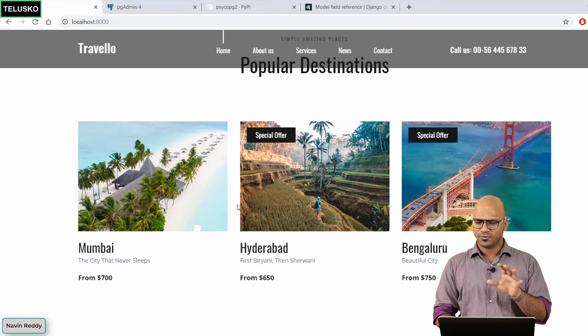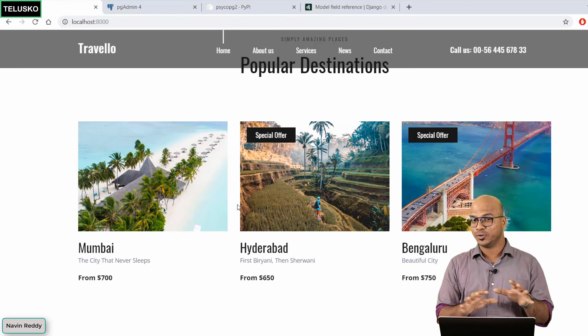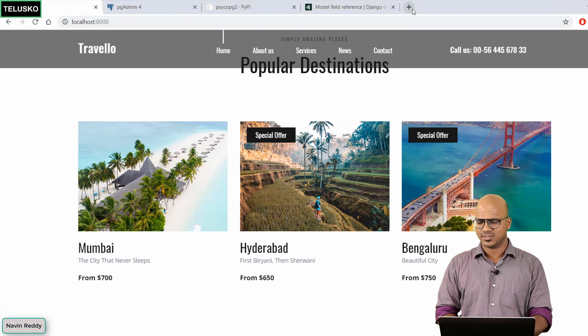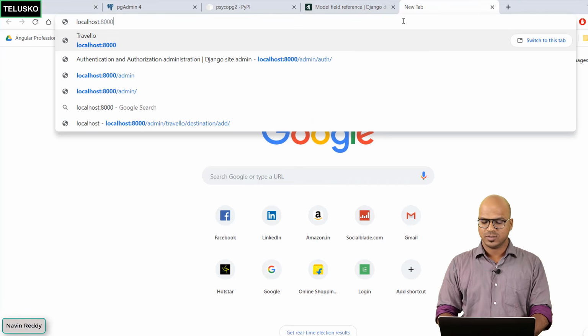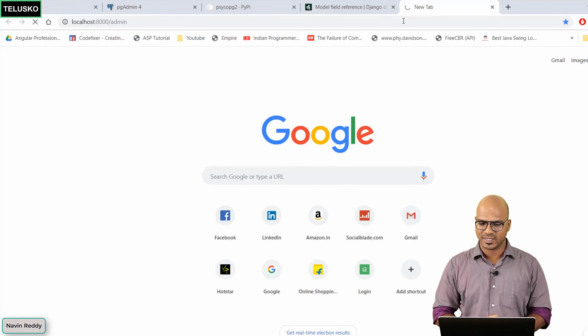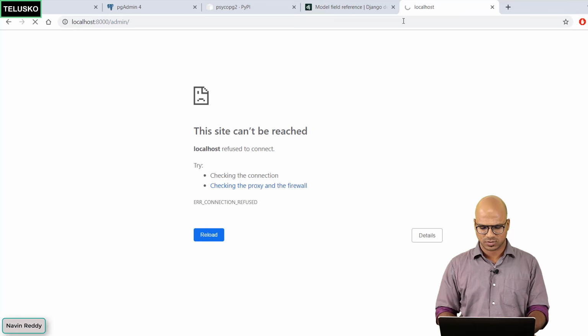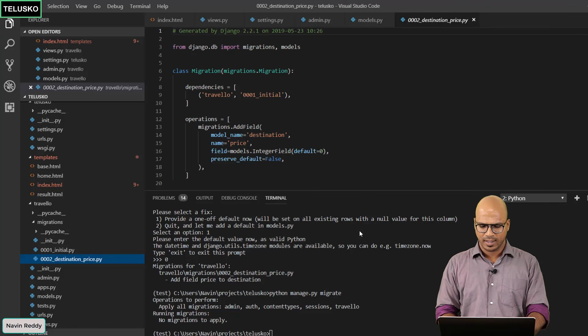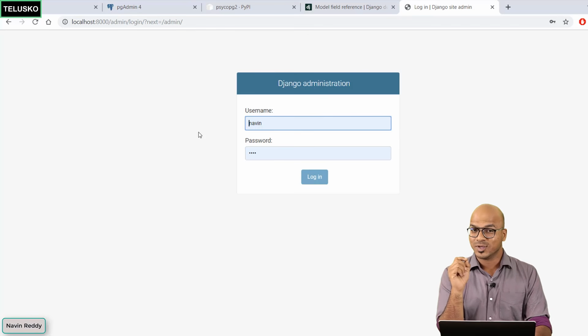And here, if you want to access the website, this is how you're doing it, right? And if you want to access the admin page, you simply have to say localhost:8080/admin. And the moment you say enter, maybe it will not work, because the server is not running. So let's get back here and let's run our server first. You can see we got a page where it is asking for the login.